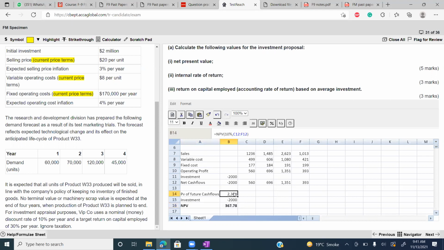Whenever you want to calculate NPV, instead of separately discounting every cash flow, use a simple formula, right? NPV, bracket start, write the discount rate, 10%, comma, select all cash flows from year 1 onwards. NPV will always be applicable on future cash flows, starting from year 1. 2368 is the present value of all these cash flows. Deduct the initial investment, NPV will be 368.